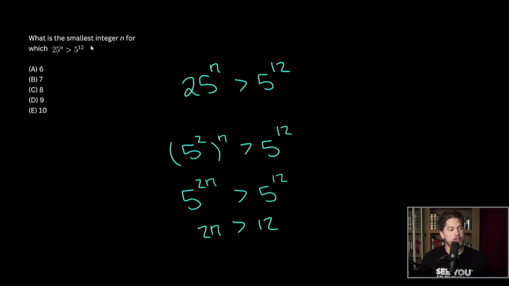If we're looking for the smallest integer, then that answer must be 7, as if we chose 6, we'd have 12 is greater than 12. This is strictly greater. This is not greater or equal to. So we're going to choose 7 as our answer. If it was greater or equal, then we would choose 6, but since this is strictly greater, we're going to choose choice B, answer 7.